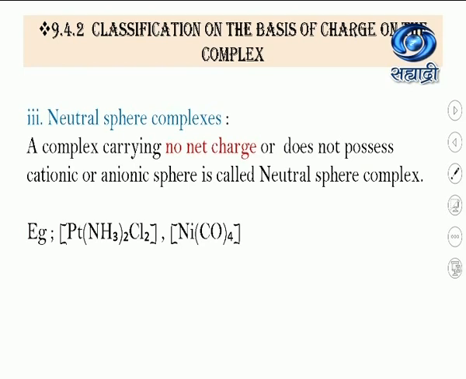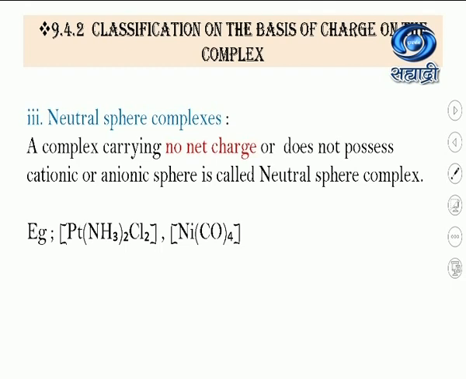And the last type is neutral sphere complexes. Complexes carrying no net charge, or that do not possess a cationic or anionic sphere, are called neutral sphere complexes.